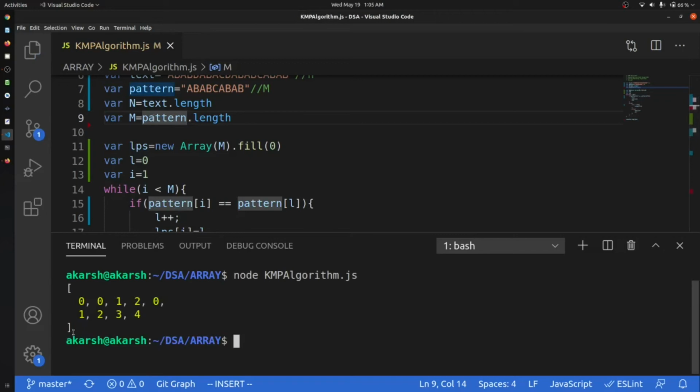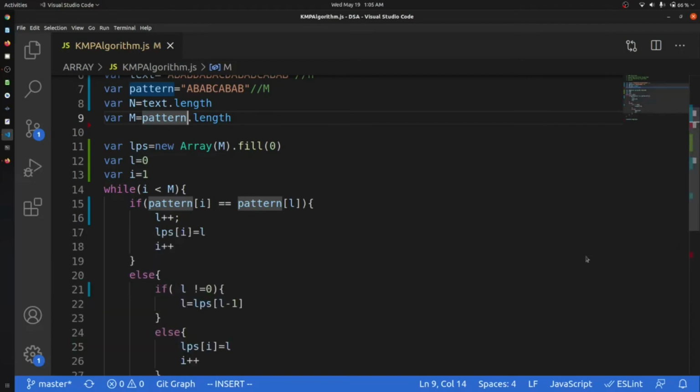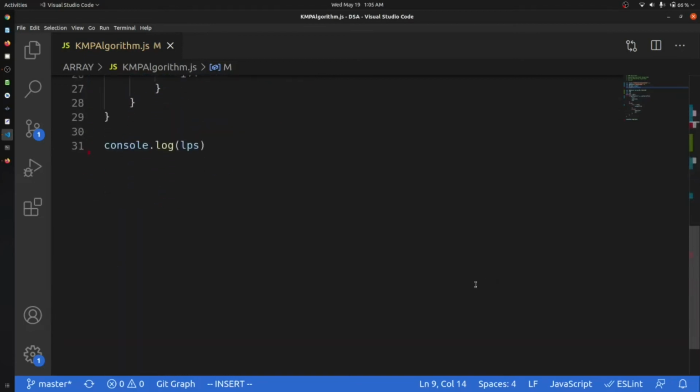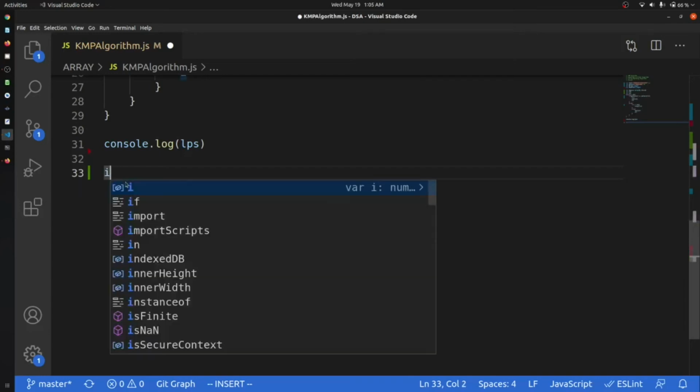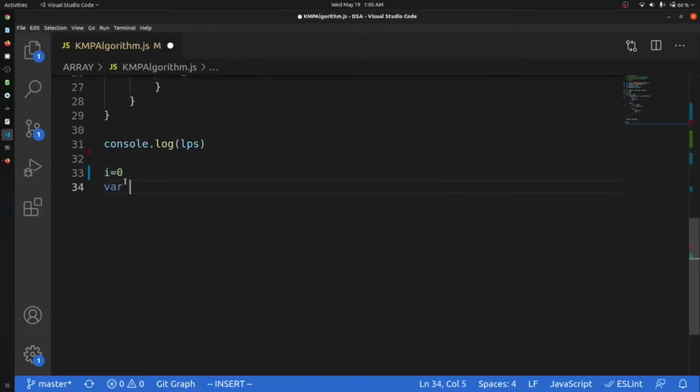Okay, so I think this was the array that I have already created. So this is the LPS, this is the pi array, and we have to go with this thing only. And now we are going to use this LPS to calculate the KMP, or we will find the pattern in the text. So we will set i at 0 and we will have a new variable j at 0.